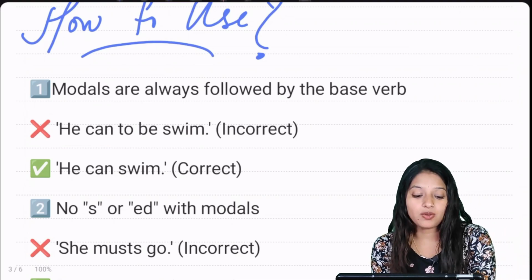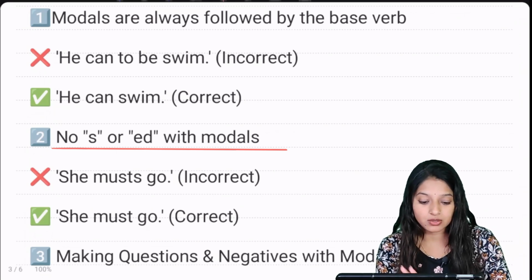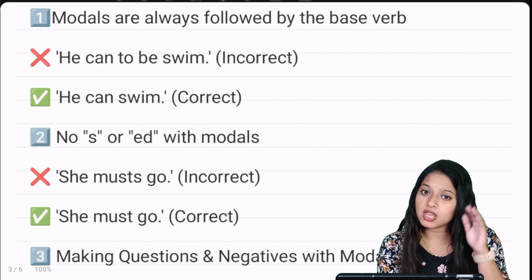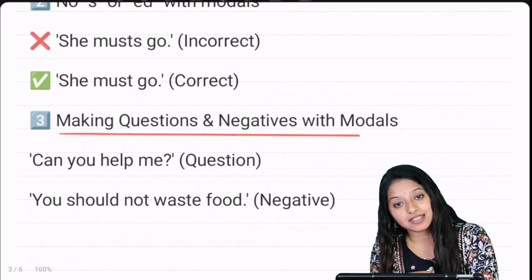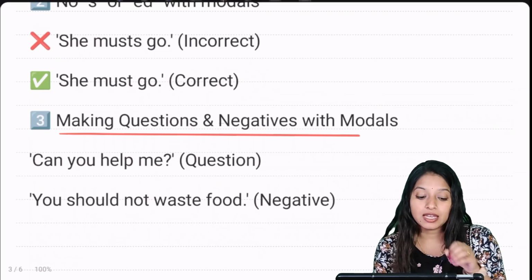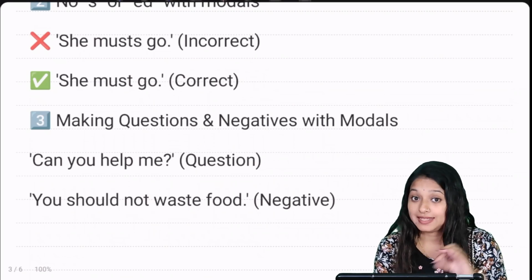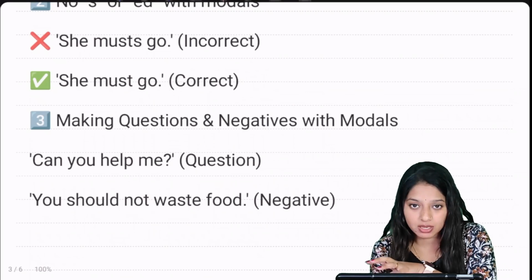Now next, in modals we don't use s or ed with the words. That is, she must go. No, she must go. That's it. Next is making questions and negatives with modals. Like, can you help me with this? That's a question. Can is a modal and a helping verb, making that a question form.